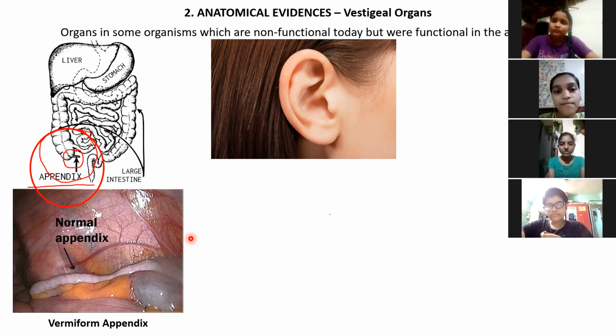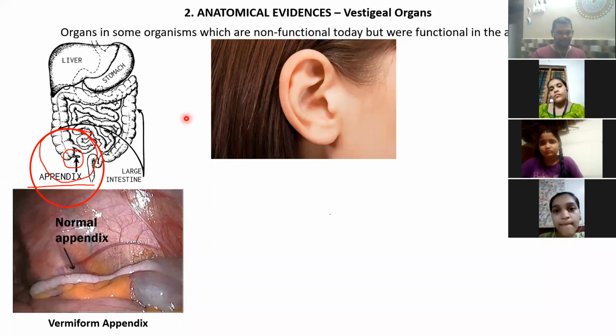But at the same time, these ears which you can see, this flap that we have in the ears, what is the function of this flap? Like when a student makes a mistake, how does the teacher hold the ear? That part I am talking about. What is the function? Why do we have this kind of a flap?